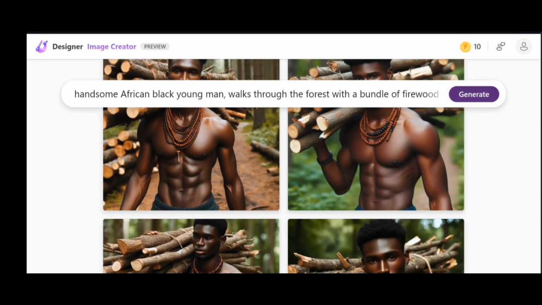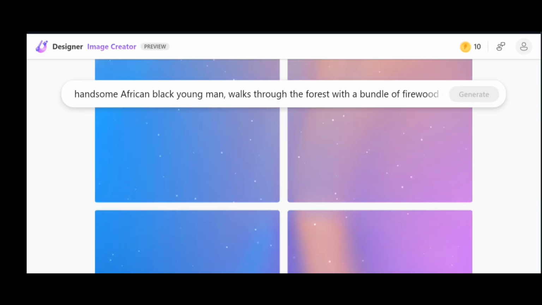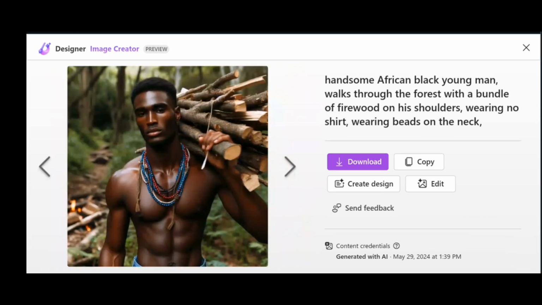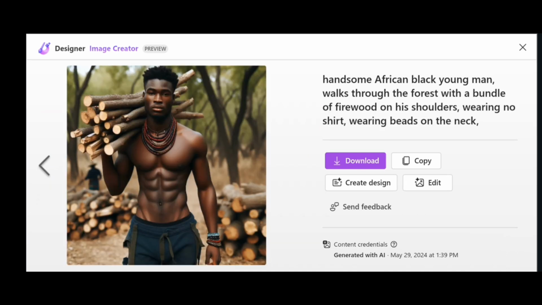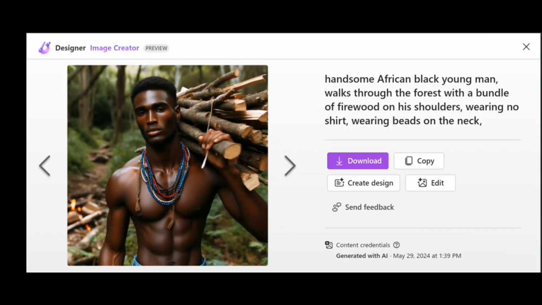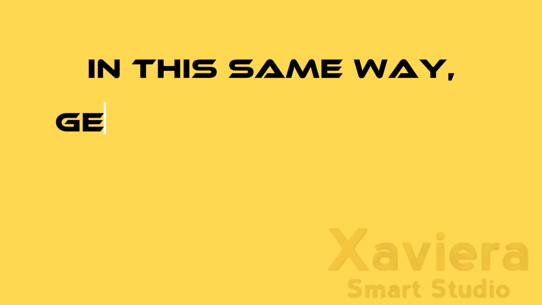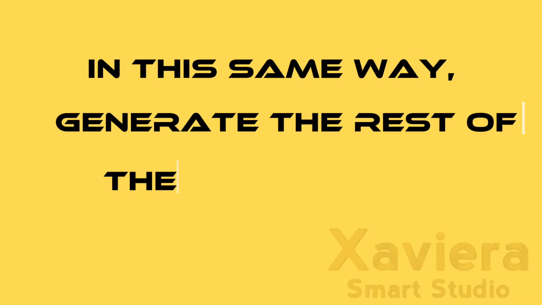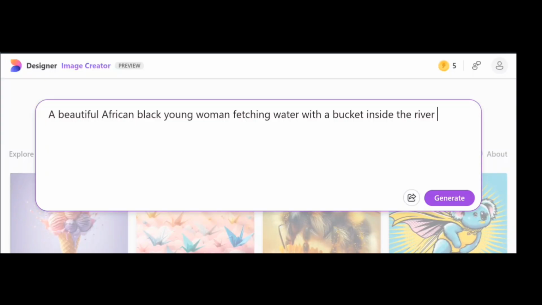So I'll click on generate to generate another set of images. This image generated looks more like it. I think I prefer this one. So I'll click on download. In this same way, I will generate the rest of the images for the video. But then let me generate this last one.